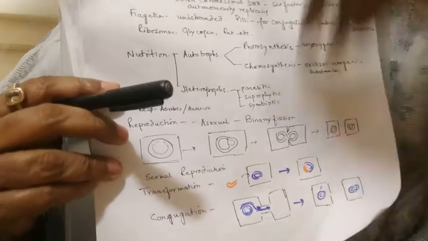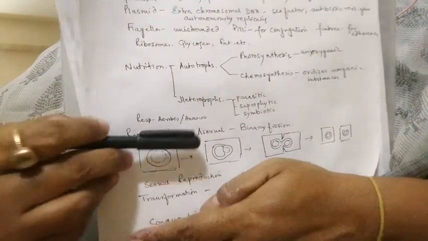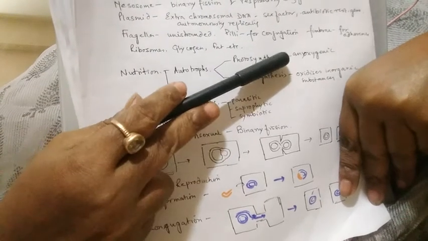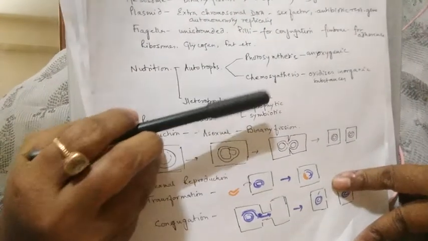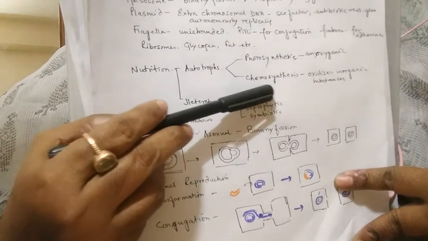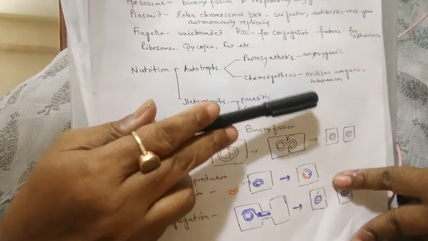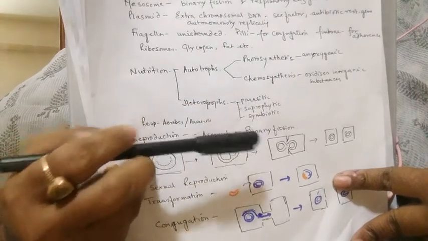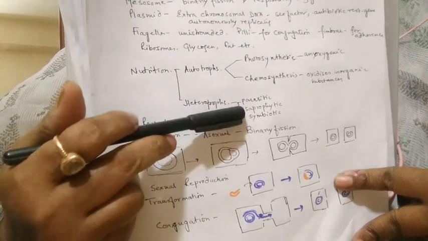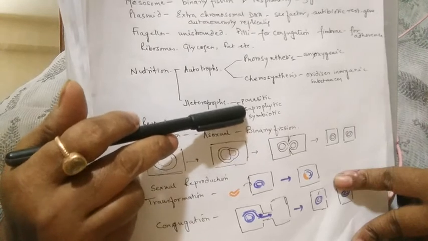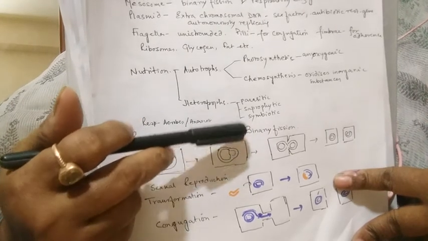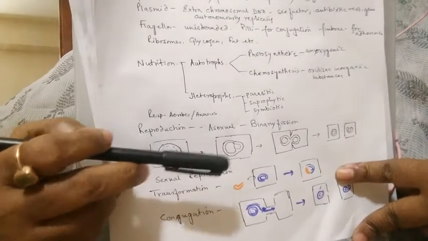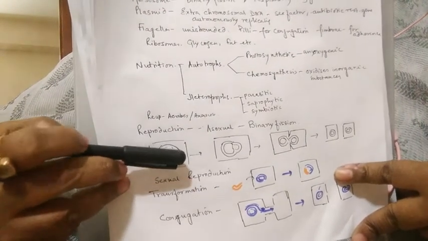So this is about the nutrition. Photosynthetic, anoxygenic photosynthesis like chlorobium, and chemosynthetic like Nitrobacter, using inorganic substances to derive their energy. They may be heterotrophs, parasitic, saprophytic, and symbiotic also. But they use soluble food when they are heterotrophs.